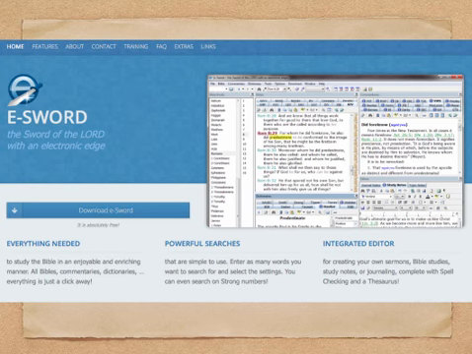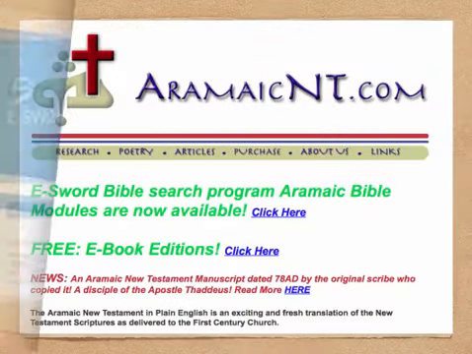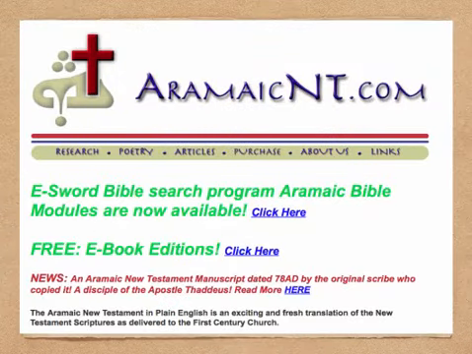However, one of the really important additions to eSword that's now available is what's been provided by AramaicNT.com. They now provide eSword modules of the Aramaic Bible modules, which are produced by AramaicNT.com. This is Reverend David Boucher, who has some excellent works, and his editor Tim, who also provides these. So I just want to take a look at this and see some information here.